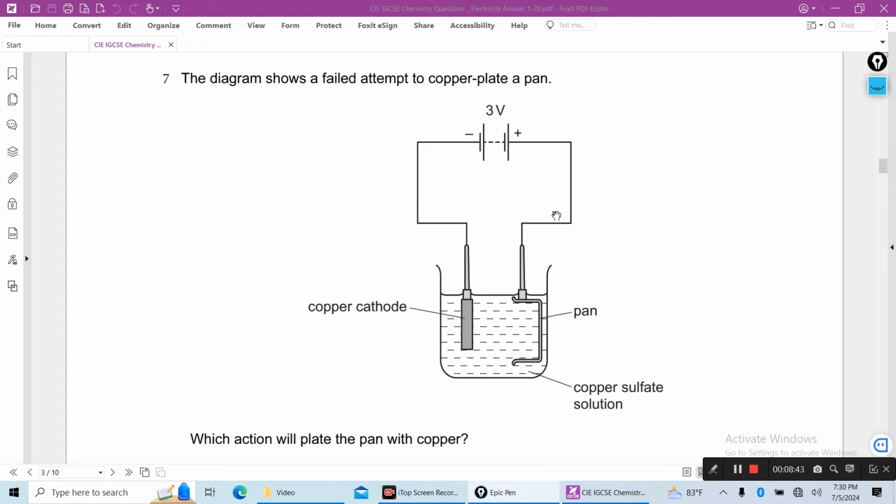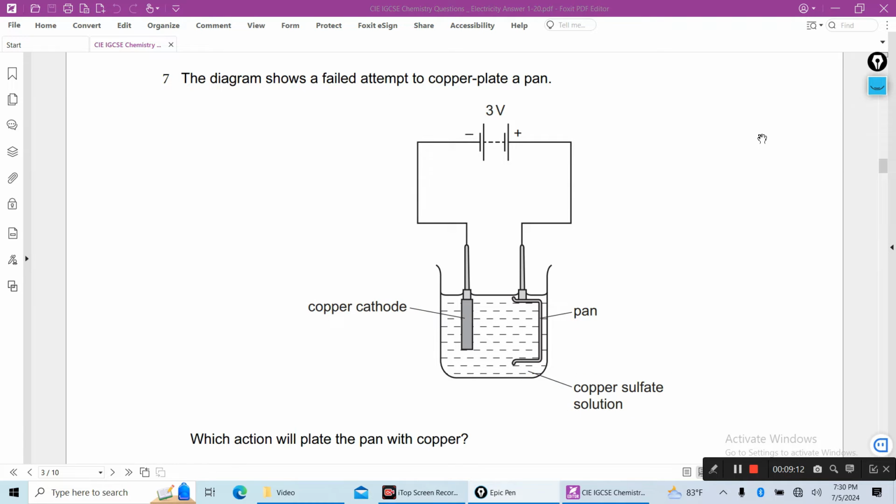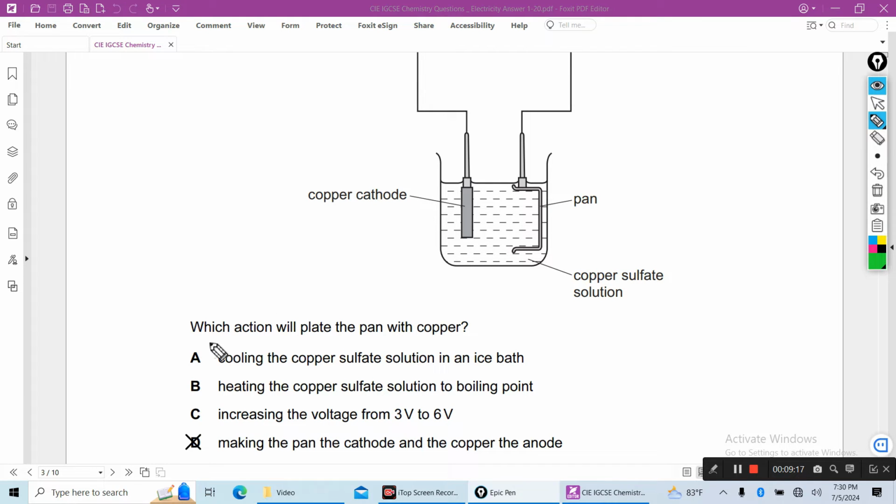Now you see, the diagram shows a failed attempt to copper plate a pan. This is the copper cathode, this is the copper sulfate solution, and this is the pan. Now you are asking which action will plate the pan with copper?